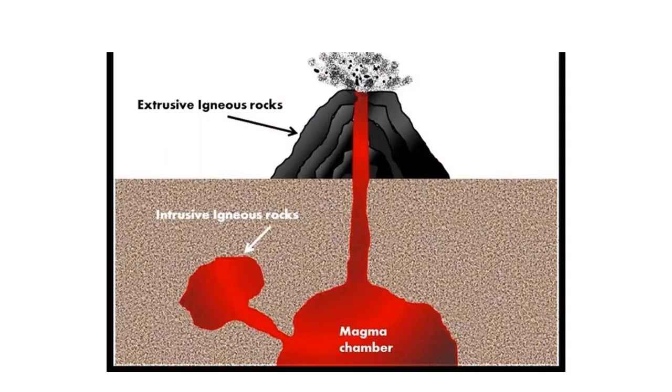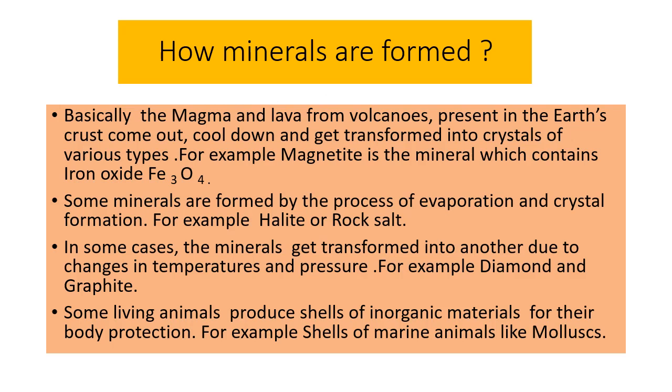Look at this slide. This slide is showing magma, which is shown in red color. This magma is part of it coming out of the earth's crust. Now we will see how minerals are formed. Basically, the magma and lava from volcanoes present in the earth's crust come out, cool down and get transformed into crystals of various types. For example, magnetite is the mineral which contains iron oxide, that is Fe3O4.